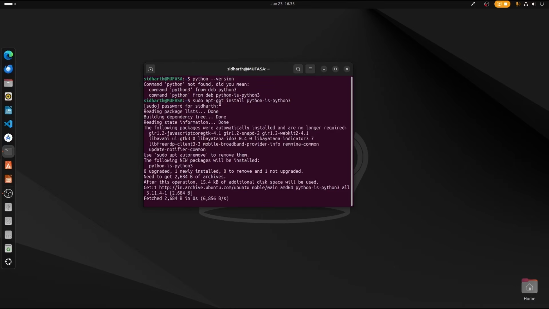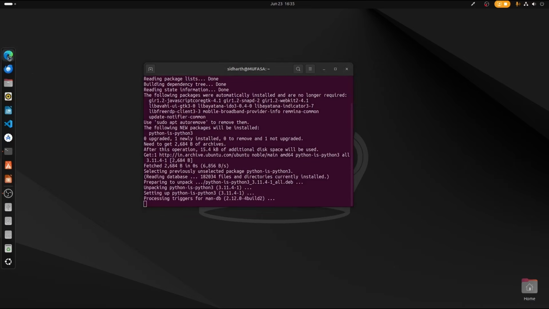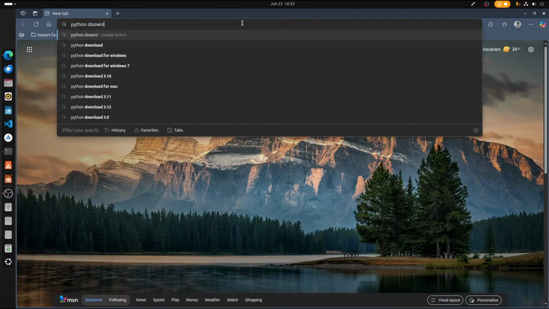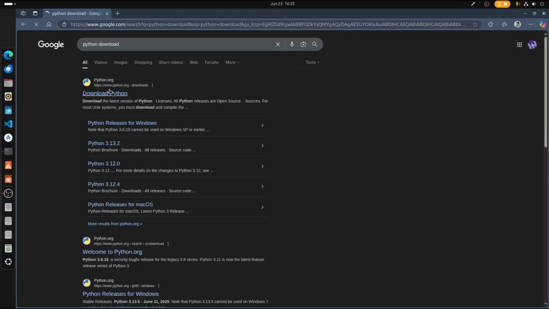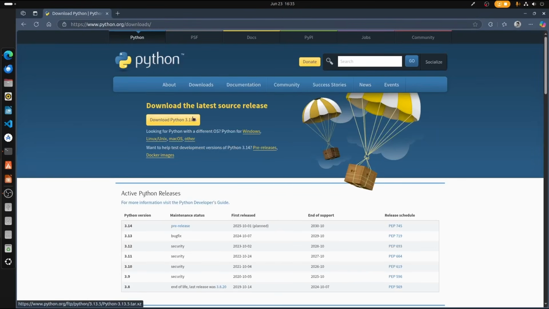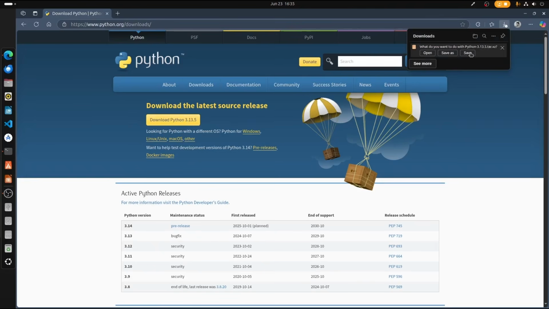You can install Python if you're using Windows. Just go on to a browser and type Python download. This is the official website of Python. Go ahead and download your latest version available. So I have the 13.13.5 as the latest version. When you click that, it will be downloaded as a tar.exe file for Linux.